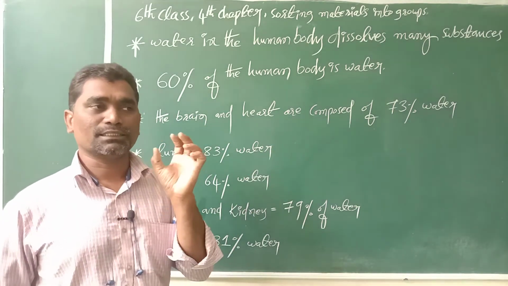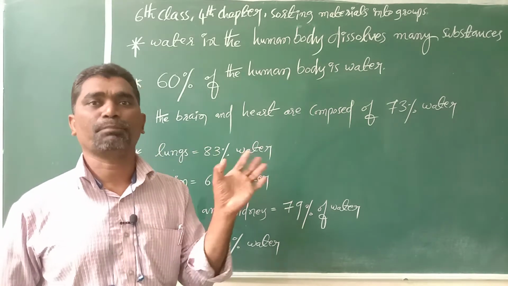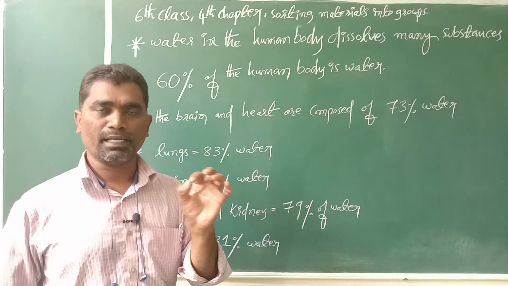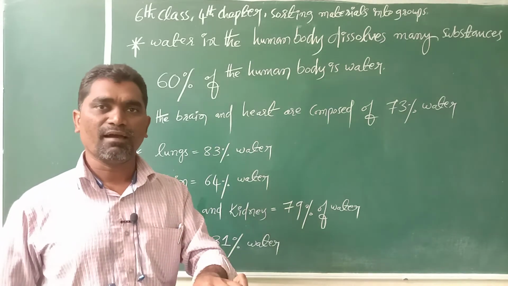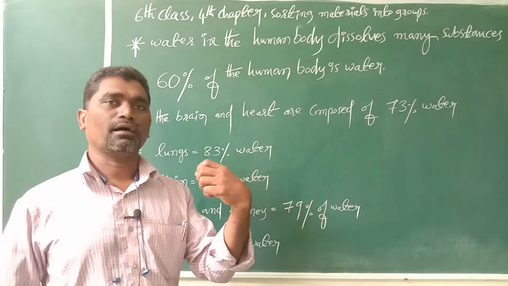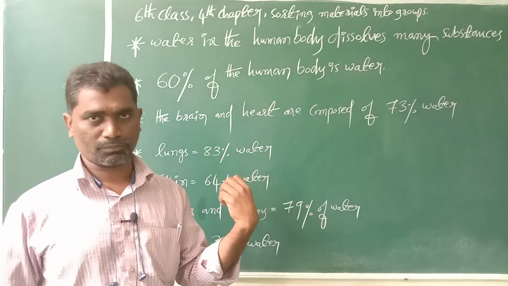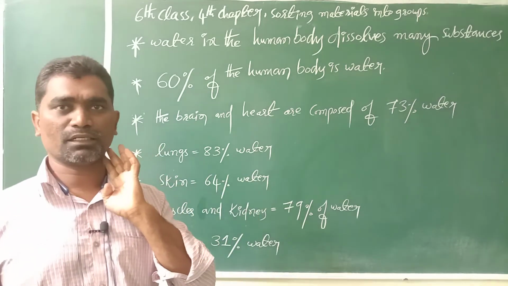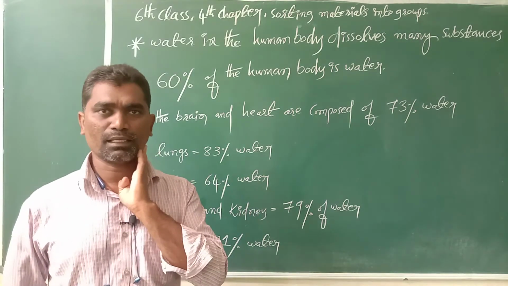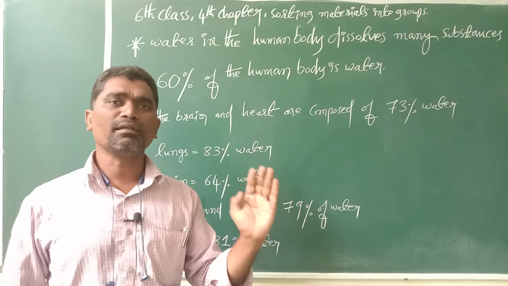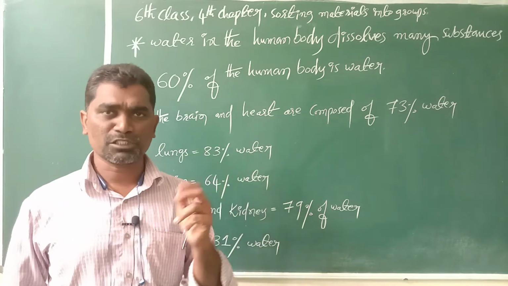So here chalk powder doesn't disappear inside the water like salt and sugar. Salt and sugar disappear in the water. That's why only salt and sugar are called soluble substances.